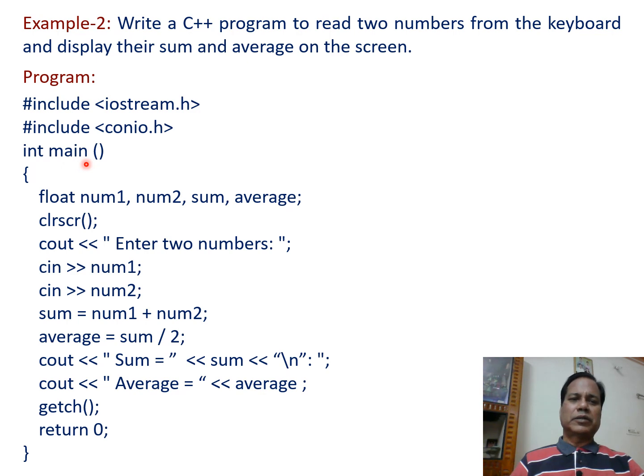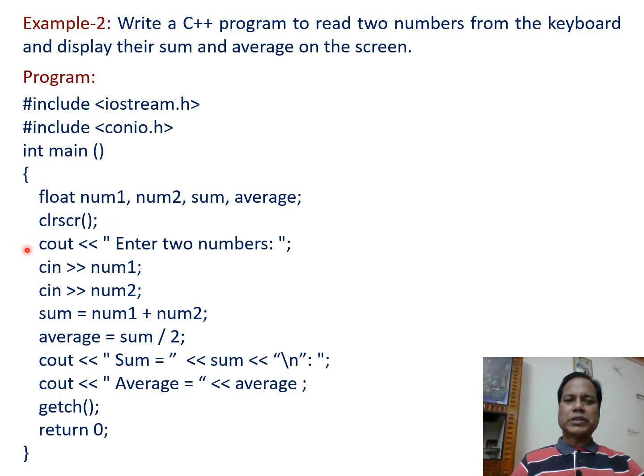And here in this function declaration, the int keyword indicates the type of return value the main function returns to the operating system. Then within open and close braces, the first statement float num1, num2, sum, average; declares the float variables num1, num2, sum and average. Then the next statement clrscr(); clears anything previously written on the output screen.